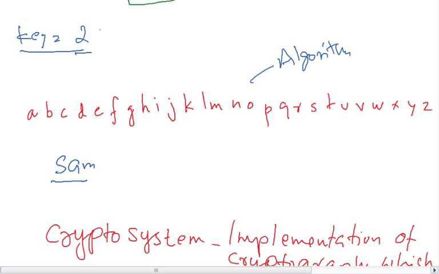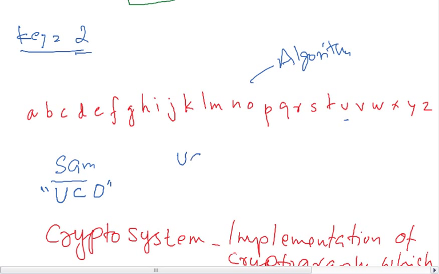Key is 2, so S becomes U, A becomes C, and M becomes O. So this is what is known as the cipher text.